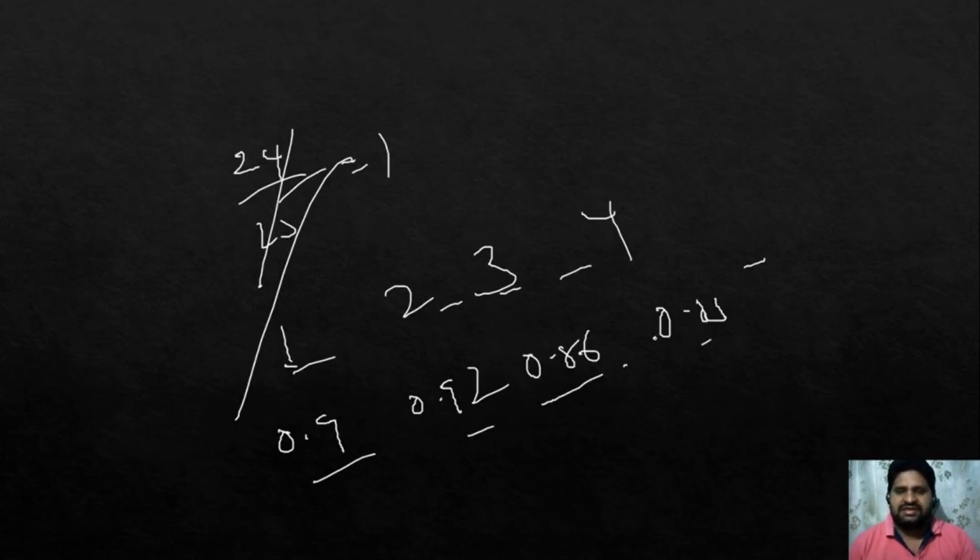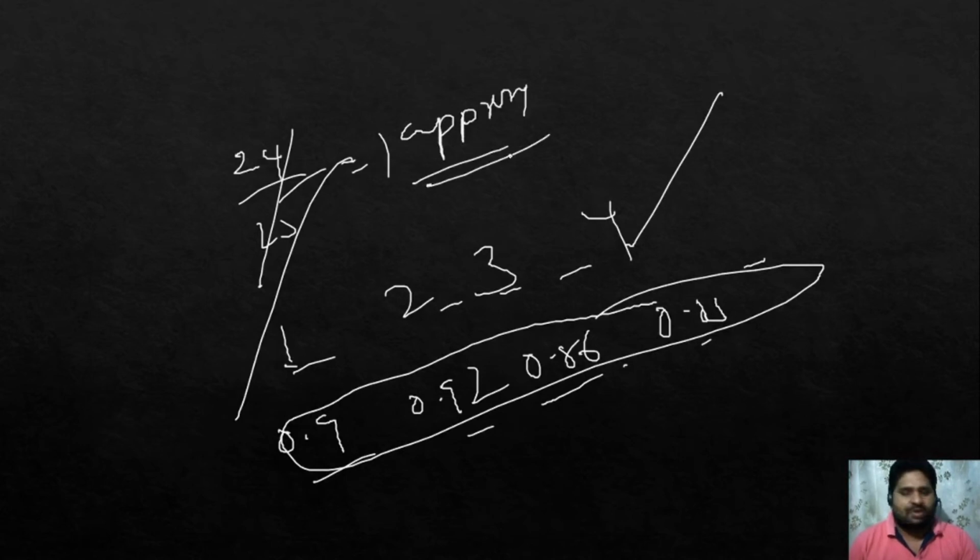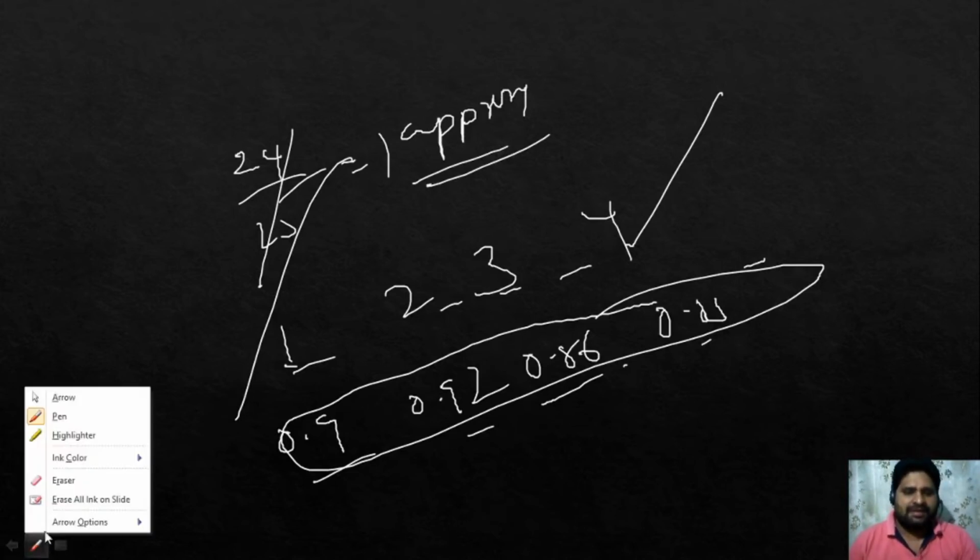For example, the options are like this. So in this case, 24 by 25 is definitely less than 1. I require an exact value, so for that case we'll go for exact calculation. Otherwise, mostly I said we'll go for the approximation point. That's why I said approximation is very important. Generally, in data interpretation, we'll do approximation. If approximation doesn't work, then only we'll go for the exact calculation part. Clear?